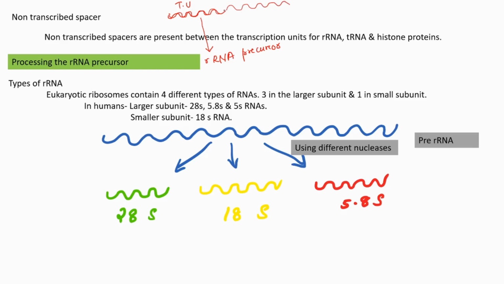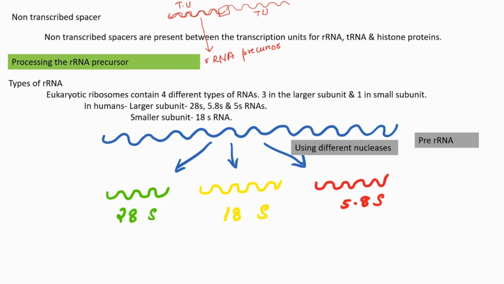The situation is that there are some special sequences present in between the adjacent transcription units. These are different types of sequences, and they are not involved in the transcription process. They do not get transcribed to any type of RNA.